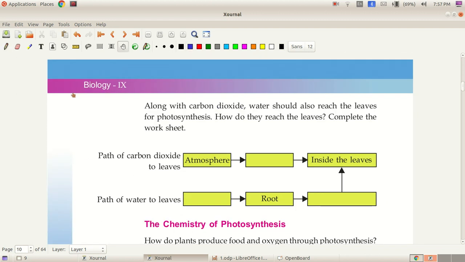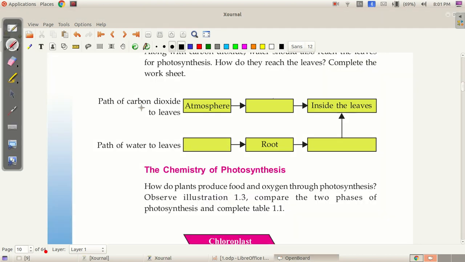Along with the carbon dioxide, water should also reach the leaves for photosynthesis. How do they reach the leaves? Complete the worksheet. Path of carbon dioxide to the leaves: atmosphere, stomata, inside the leaves. Path of water to leaves: soil, from soil to root, and here xylem.